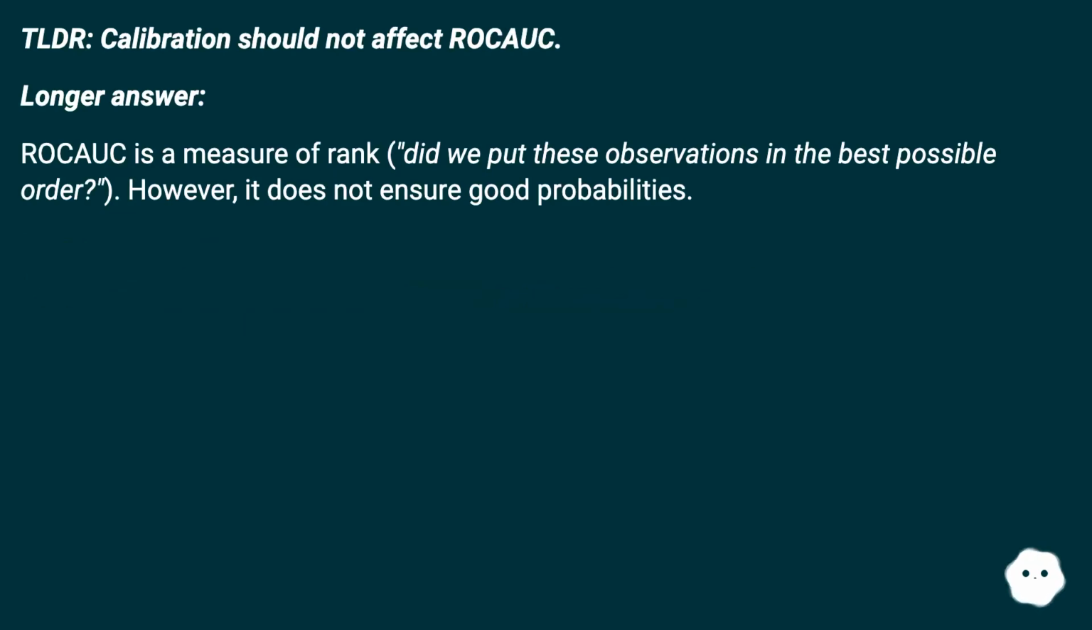TLDR, calibration should not affect ROC AUC. Longer answer: ROC AUC is a measure of rank. It tells us whether we put these observations in the best possible order. However, it does not ensure good probabilities.